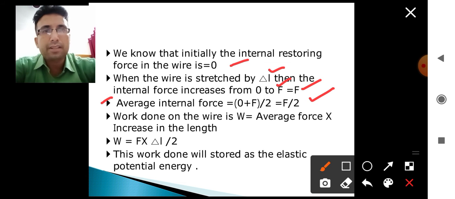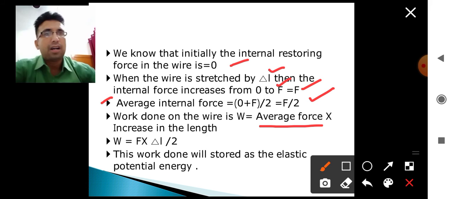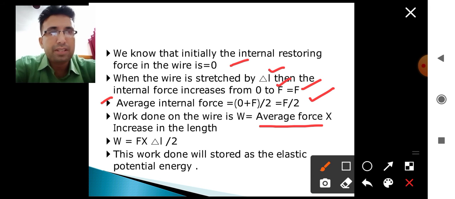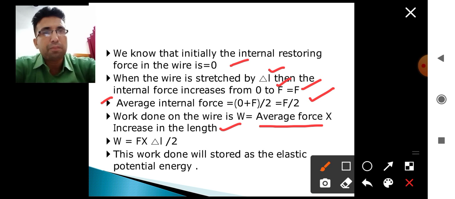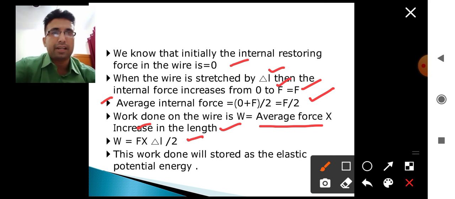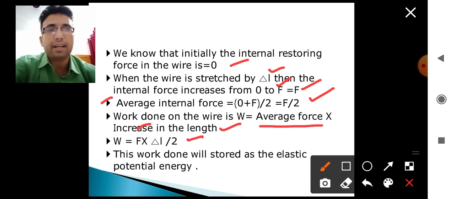We know that work done on the wire is equal to average restoring force in the body multiplied by increase in the length of the wire. Now put this value: F multiplied by delta L divided by 2. This is the amount of work done to increase the length of the wire by delta L.